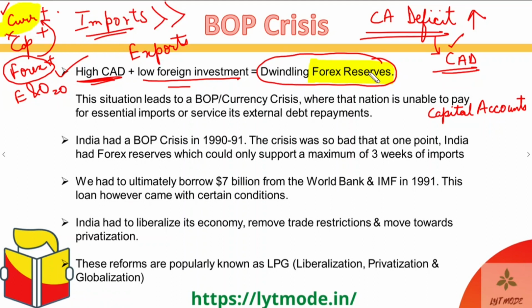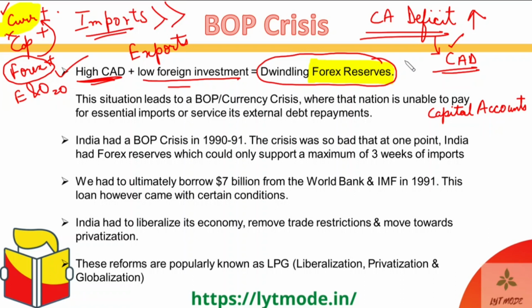So once that happens and your forex reserves almost reach the value of zero, then you won't have any more money to cover for your imports, and ultimately your people will stop getting those imports which were very basically necessary. For example, if you were having imports which were very necessary for your industries, then those imports will stop coming in, and at that moment your industries will stop whatever production they were doing with those imports, right?